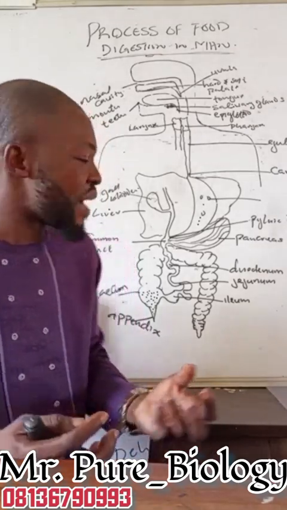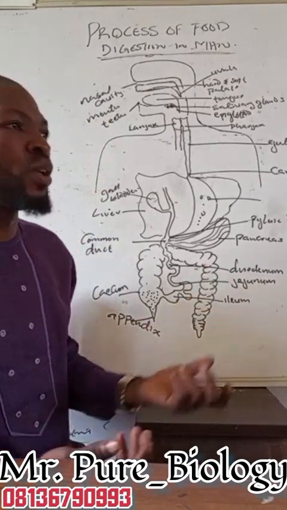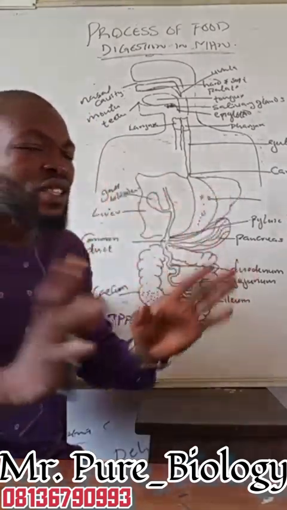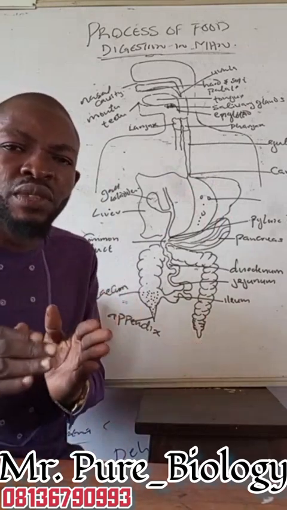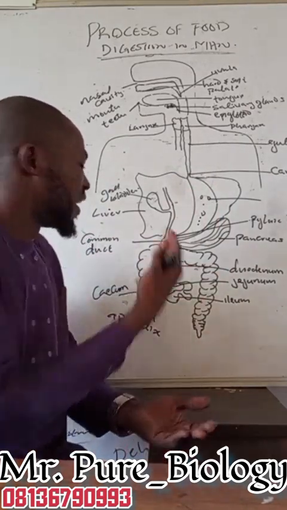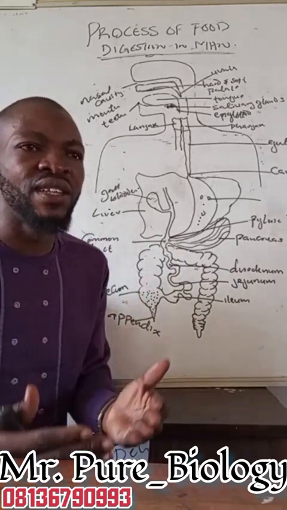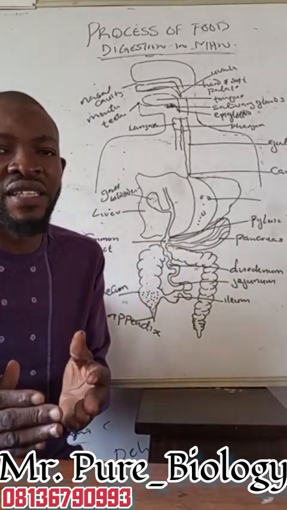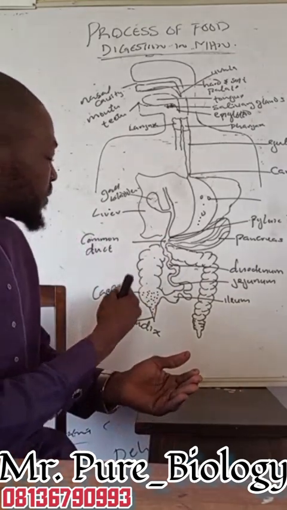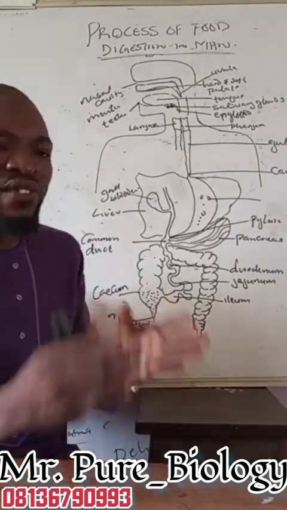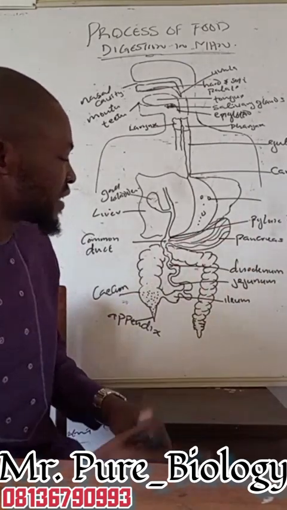There is some fat that may not be fully digested in the small intestine. But when we get into the caecum, because there is nothing like digestion in the large intestine, there are some bacteria that help digest the fat in the what? In the large intestine. So when they digest the fat, they also make use of the energy provided or produced in that process of digestion of the fat. They make use of it, and at the same time, the food will also be useful to the large intestine.